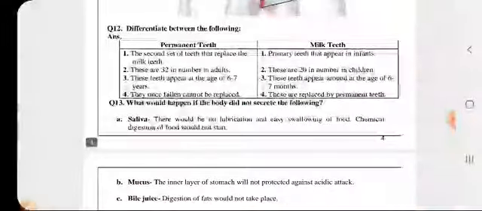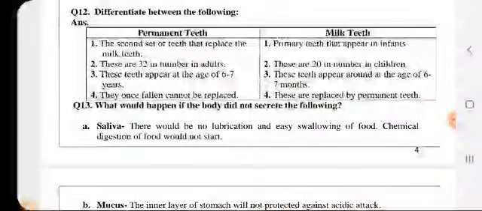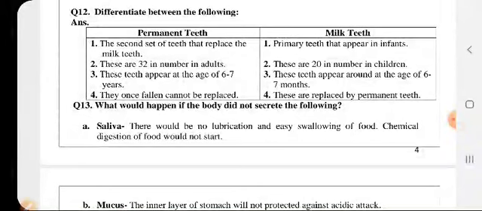Clear? Next is, differentiate between the permanent and the milk teeth. So what is the difference? The difference is that the permanent teeth last for a lifetime, and once they are broken they never come again, whereas milk teeth are in small children and they are replaced by the permanent teeth. The permanent teeth are 32 in number, whereas milk teeth are only 20 in number.